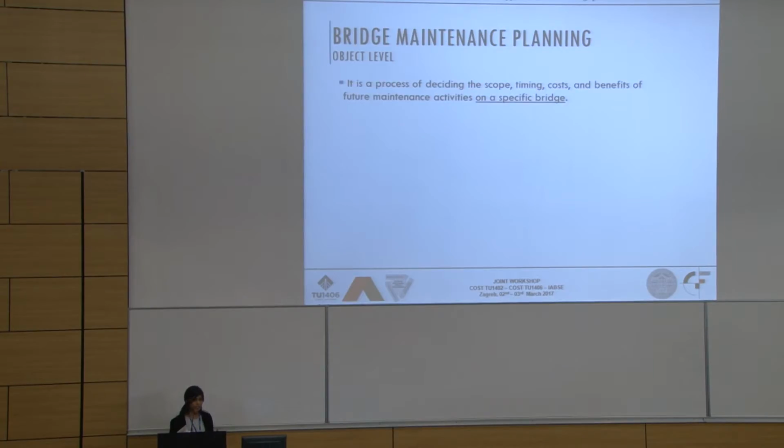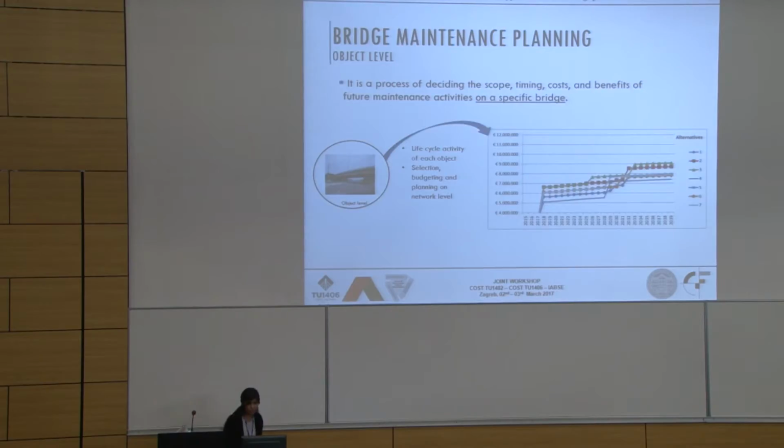But most of the time it is based on one specific bridge. When we are doing maintenance planning, we consider only one bridge, and we usually analyze it through traditional life cycle costing models. That mostly looks like this: we have a number of bridges, and then we see how the maintenance cost of these bridges will increase over a number of years.